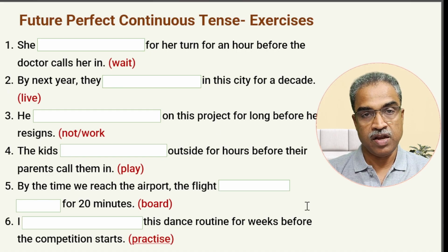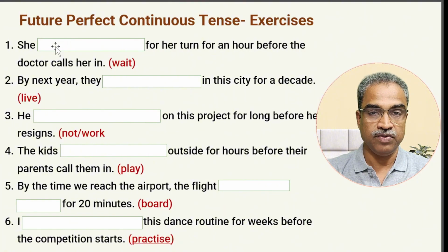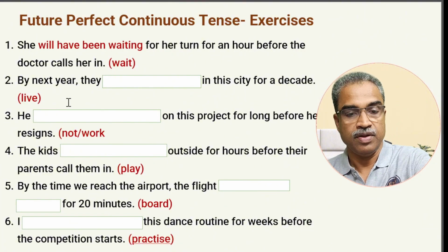So which tense are we doing now? We are doing future perfect continuous tense. So after she, which auxiliary verb? Will. Then which one? Have. Then been. So she will have been. Wait is a main verb with ing. So she will have been waiting. She will have been waiting for her turn for an hour before the doctor calls her in.